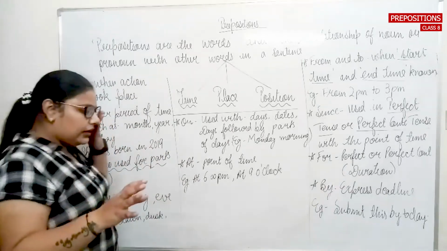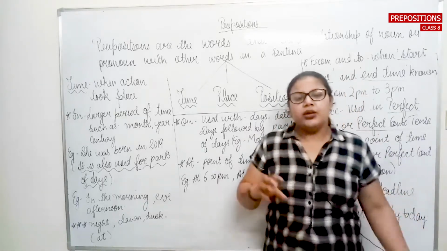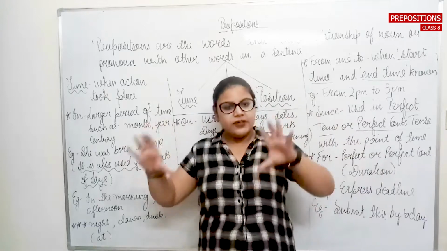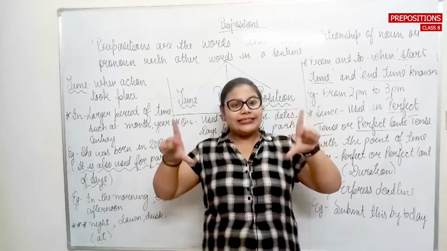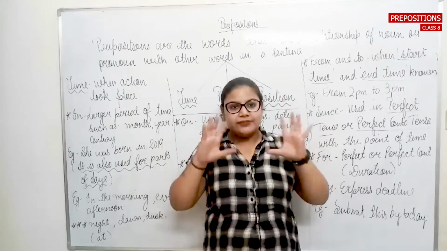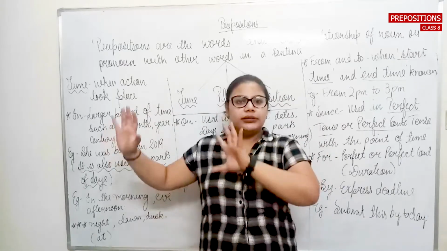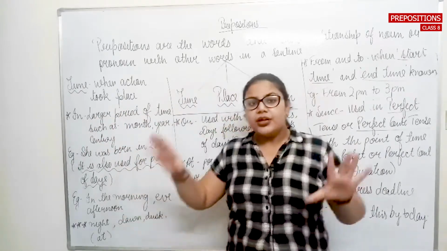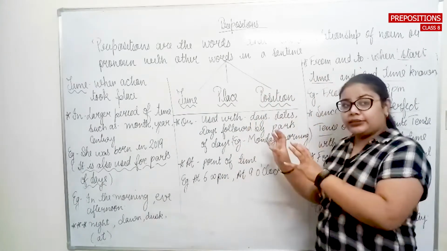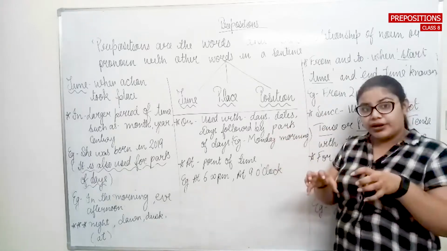For example, if I talk about any girl or boy, that he was born in 1995. So I am using in with 1995. Here in denotes 1995, the whole year. Again, if I need to talk about the day, I will say on 9th of October he was born.